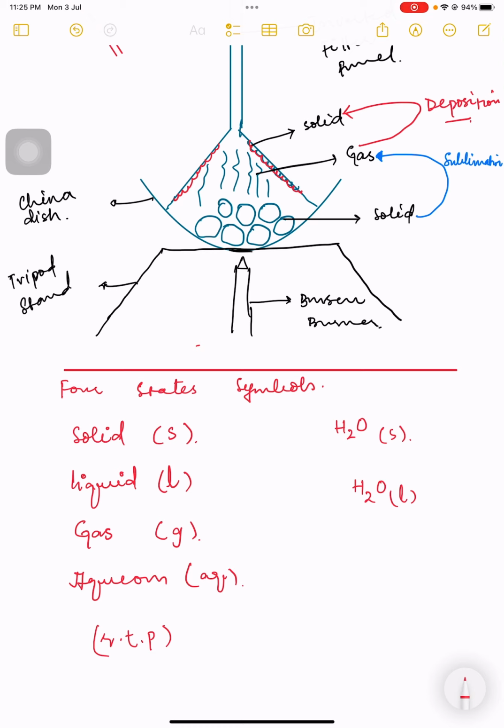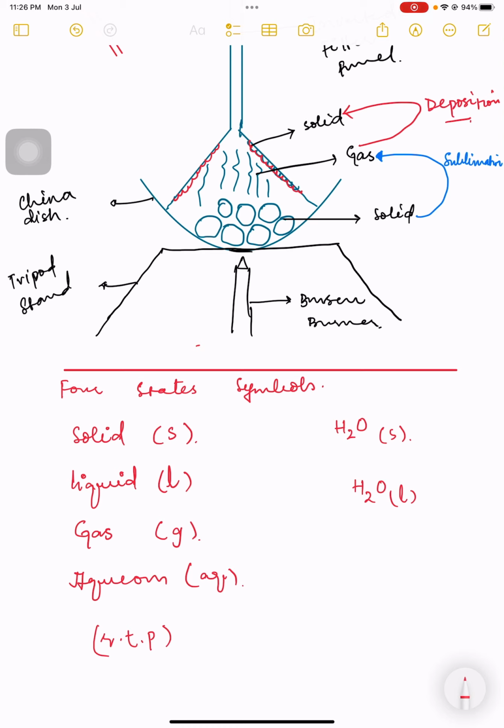But sometimes they mention that at 100 degrees Celsius, water will be in the gas state, because we know that water's boiling point is 100 degrees centigrade. From these statements, a student might get the idea that we have to memorize the boiling points and melting points of different substances. No, a big no. You have to keep the melting point and boiling point of water in your mind: 0 degrees centigrade is the melting point, whereas 100 degrees Celsius is the boiling point.